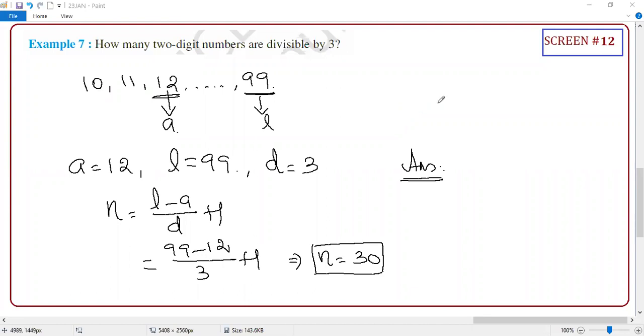Arya, maybe you counted from 1. That's a problem. Yes, sir, I counted from one. Okay, basically we are starting from 2-digit numbers. Now, if they are asking between 1 to 100, how many numbers are divisible by 3, then you are right. But it is starting from 10. Okay. So guys, what you can say? There are 30.